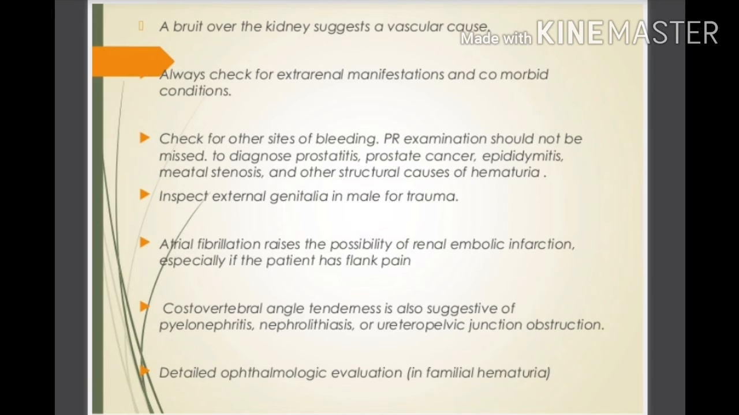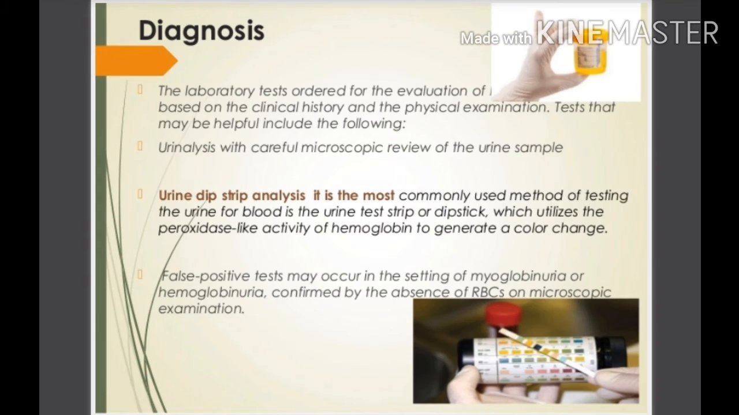Costovertebral angle tenderness is also suggestive of pyelonephritis, nephrolithiasis and ureteropelvic junction obstruction. Detailed ophthalmic evaluation is also important in case of the hematuria. Then diagnosis. The laboratory tests ordered for the evaluation of the hematuria are based on the clinical history and physical examination. Tests that may be helpful include the following.